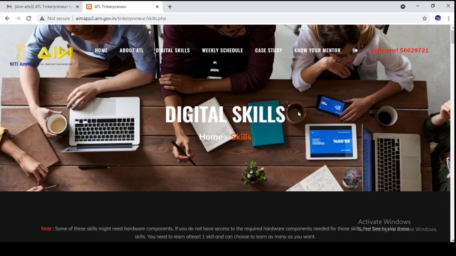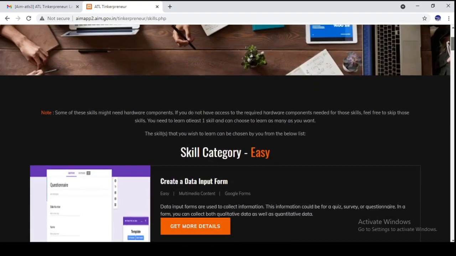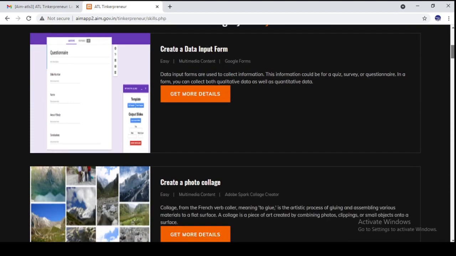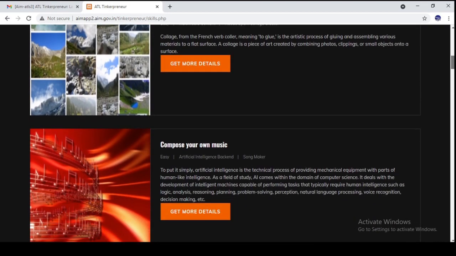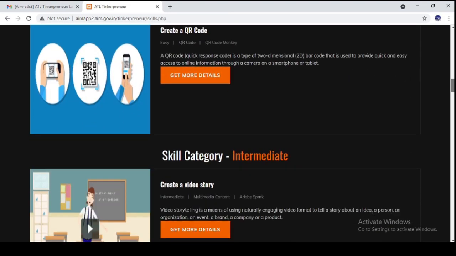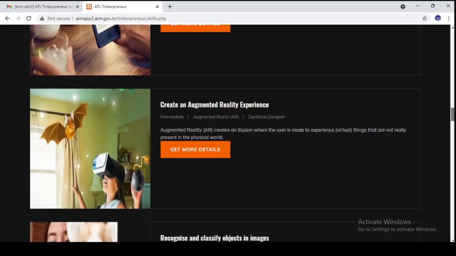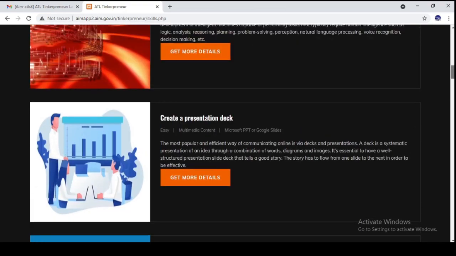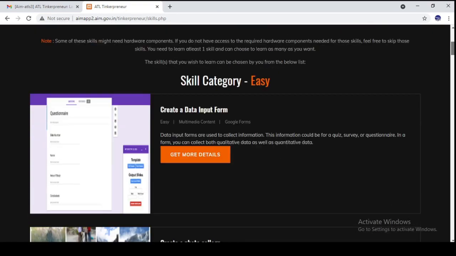Here you will see a tab called Digital Skill. Then if you scroll down below, you will see some skill categories. These are divided into groups: easy, then intermediate, then advanced, like this I think. So lots of things are there, and these are divided category wise and week wise. The first skill we will see here is to create a data input form.